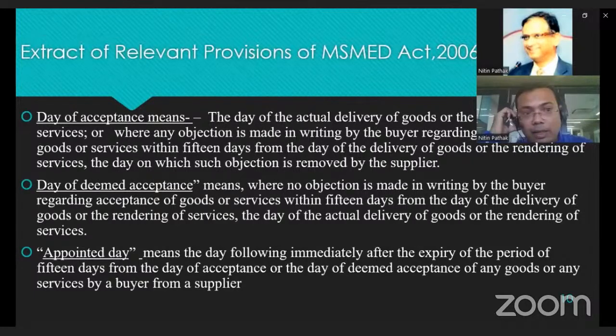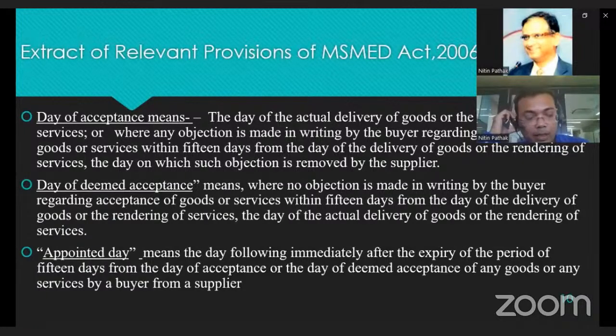Now, it is clear here that the date of acceptance means the day of actual delivery of the goods or rendering of the service, and where any objection is received from the buyer within the 15 days of delivery or rendering, the day on which such objection is resolved is called the date of acceptance.